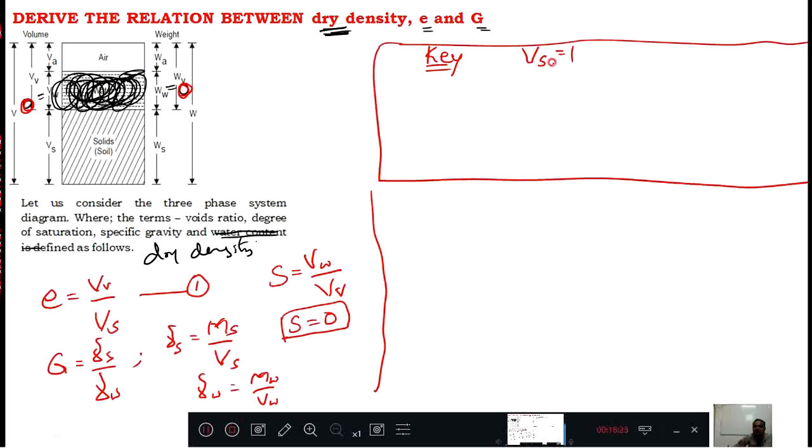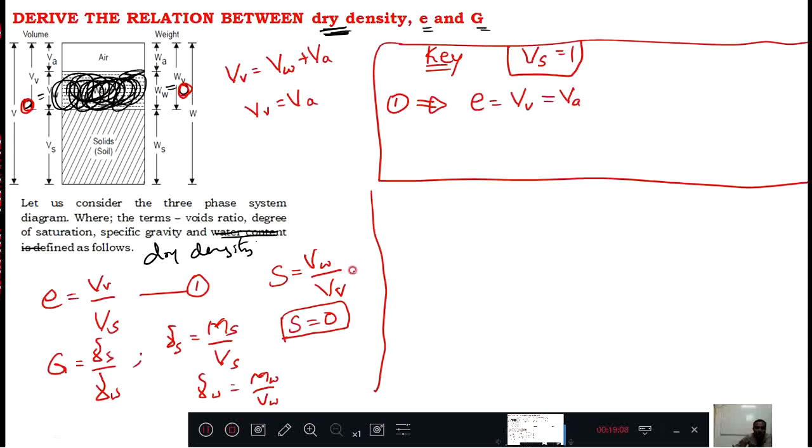Just see here. If I assume Vs equal to 1, then the first equation, equation number 1, becomes E equal to Vv, because Vs equal to 1. Now see the figure here. Vv means Vw plus V air. But Vw is 0, therefore Vv equal to V air. That is not required, but still if you want you can write V air.